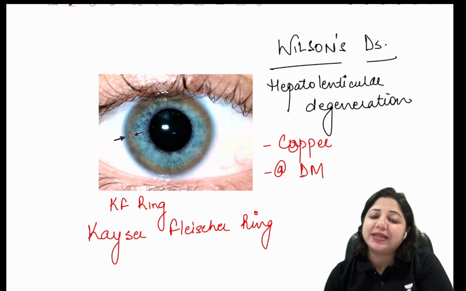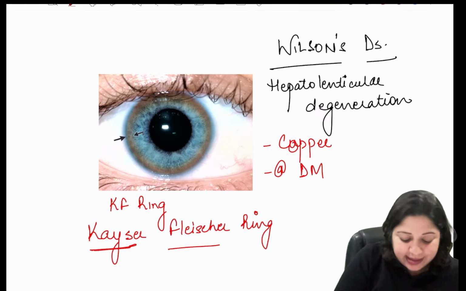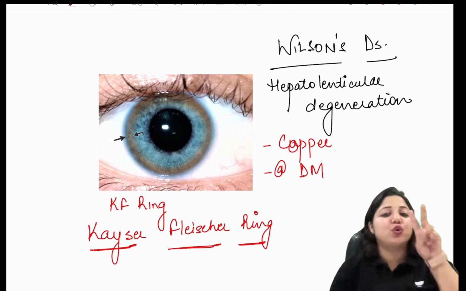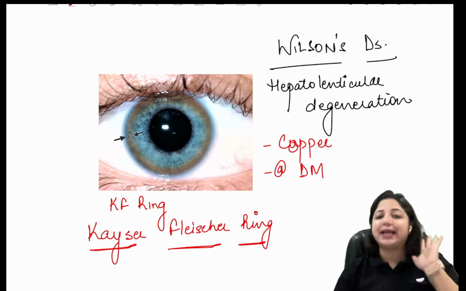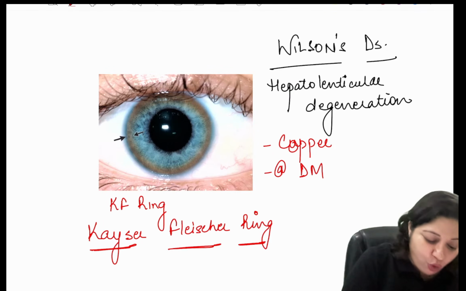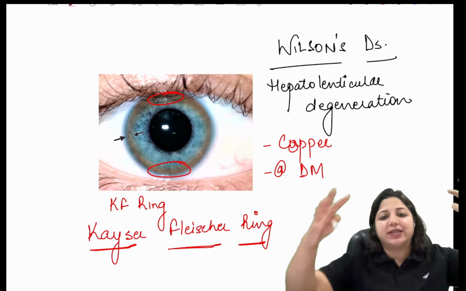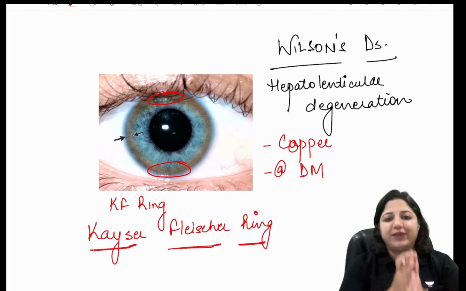You get to see it in Wilson's disease, the Kayser-Fletcher ring. Is that clear? No confusion between the two things. It starts normally superiorly or inferiorly, and then slowly engulfs the entire cornea. Hepatolenticular degeneration or Wilson's disease.